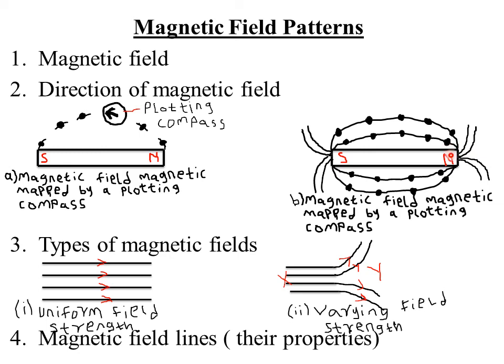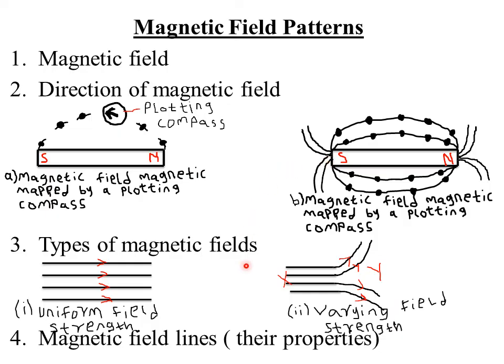That is, they form closed paths. From the North Pole, they close at the South Pole. From the North Pole, this one also closes at the South Pole. From the North Pole, they also close at the South Pole. So they repel each other sideways and form closed paths, never intersecting other lines of force.